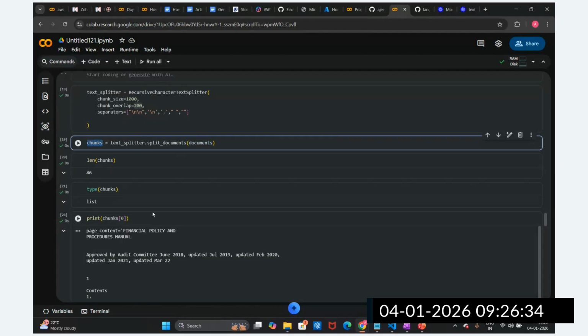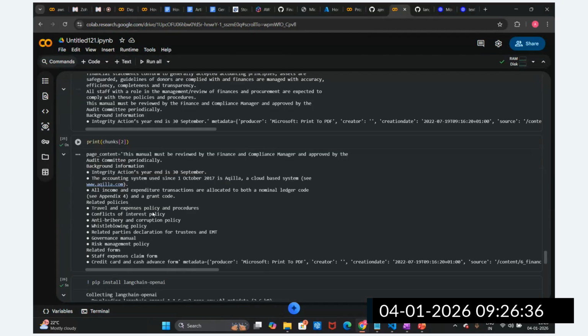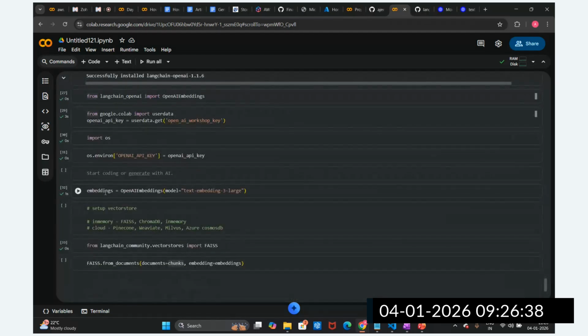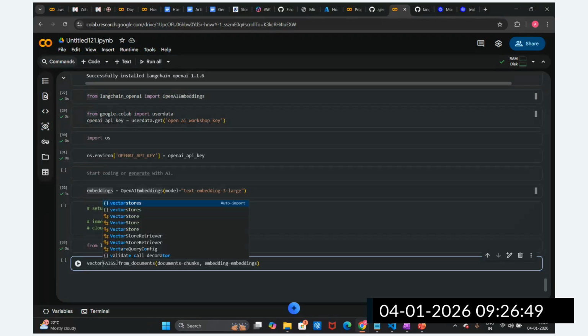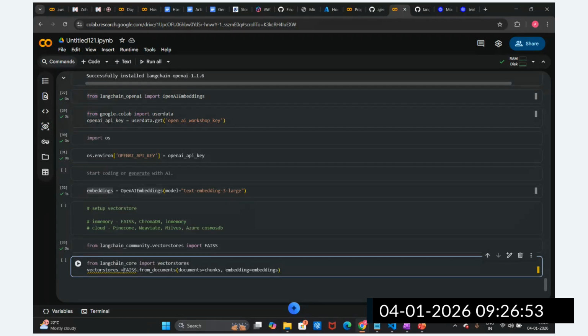These chunks and embedding models we have to pass at the same time to create this vector store. So I'm going to store it in one variable, vector_store.